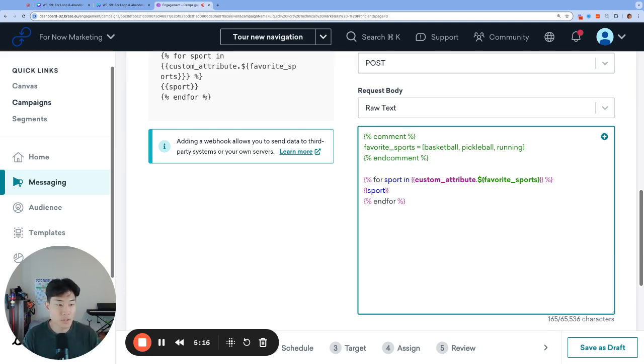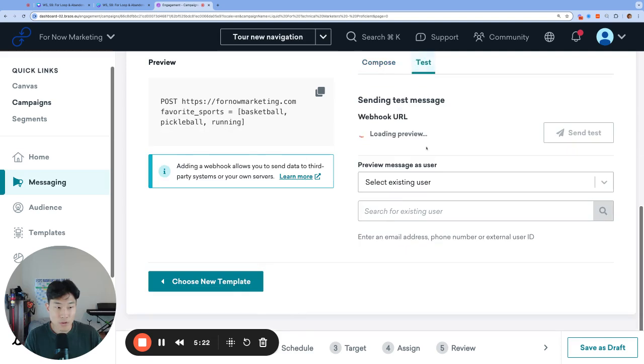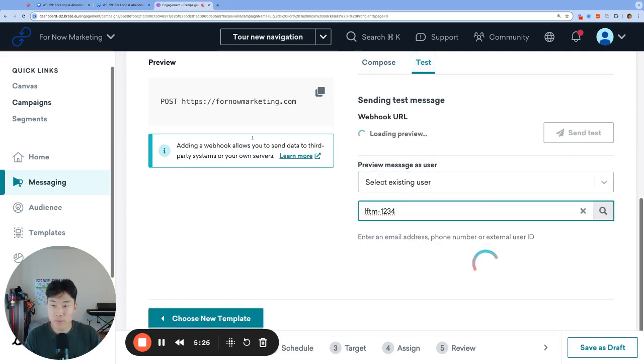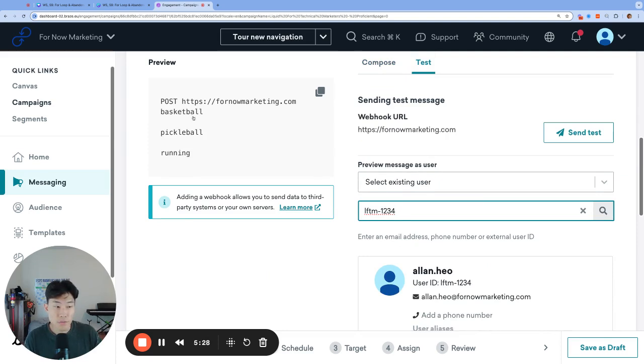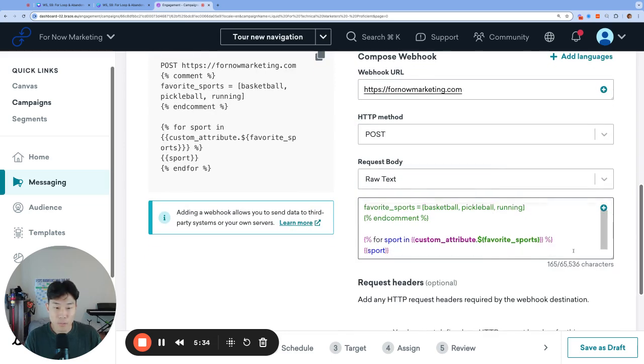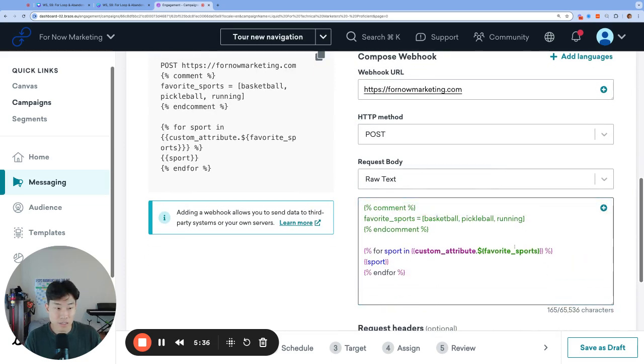Okay, time to jump into the Liquid. So here we have the exact same example. And if we click test and search for our user, Liquid for Technical Marketer, -1234, you see the 3 sports inside our favorite sports array get rendered: basketball, pickleball, and running. And that was the same code that we went over in our slides.